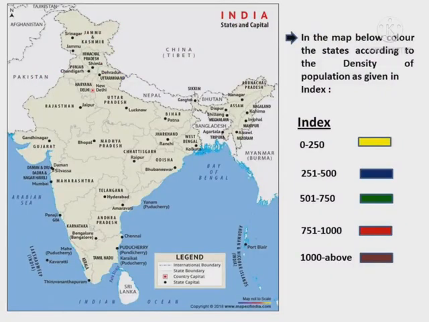In the map below, color the states according to the density of population as given in the index. 0 to 250, yellow color; 251 to 500, dark blue; 501 to 750, green; 751 to 1000, red; above 1000, maroon color.